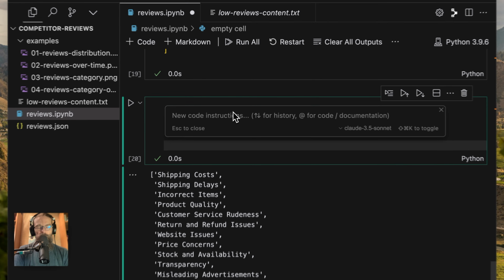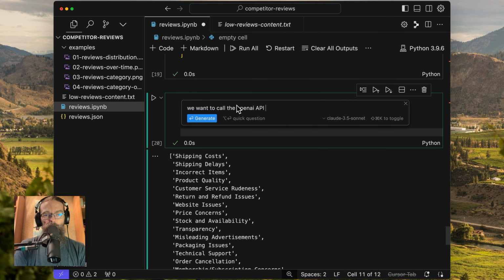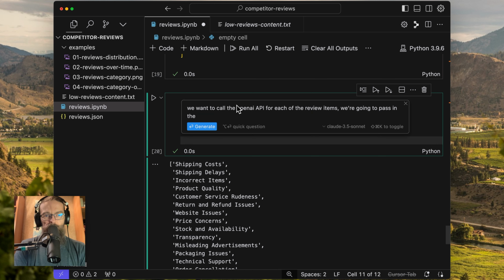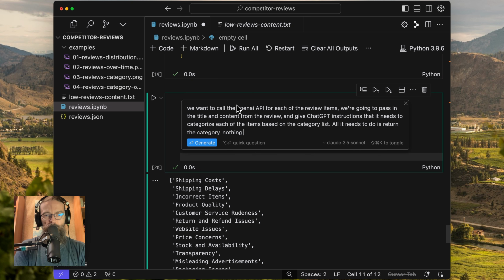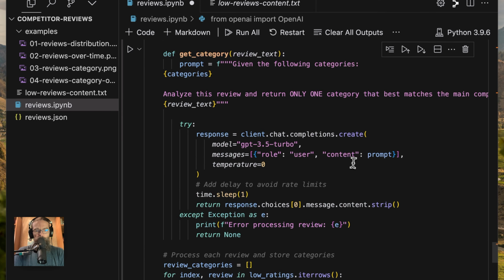So now what we're going to do is we're going to say we want to call the OpenAI API. For each of the review items, we're going to pass in the title and the content from the review and give ChatGPT instructions that it needs to categorize each of the items based on the category list. All it needs to do is return the category, nothing else. All right, let's see what that gives us. So that looks like code, good enough to me.